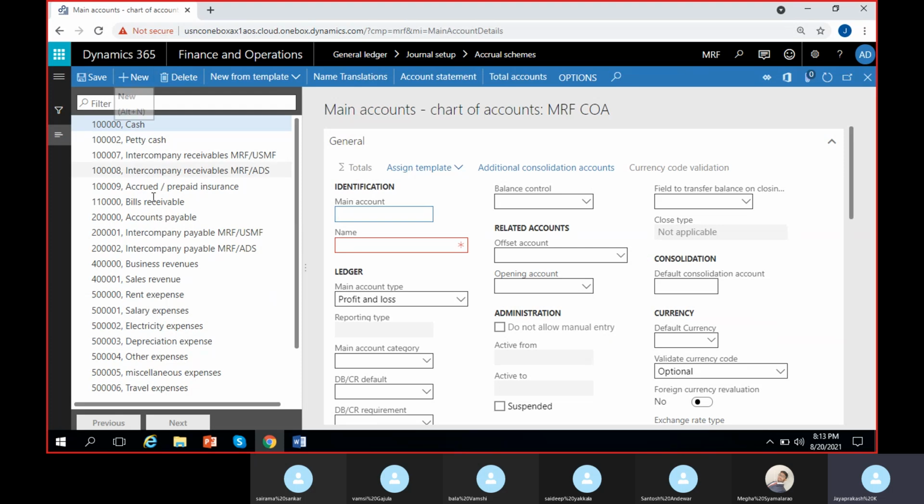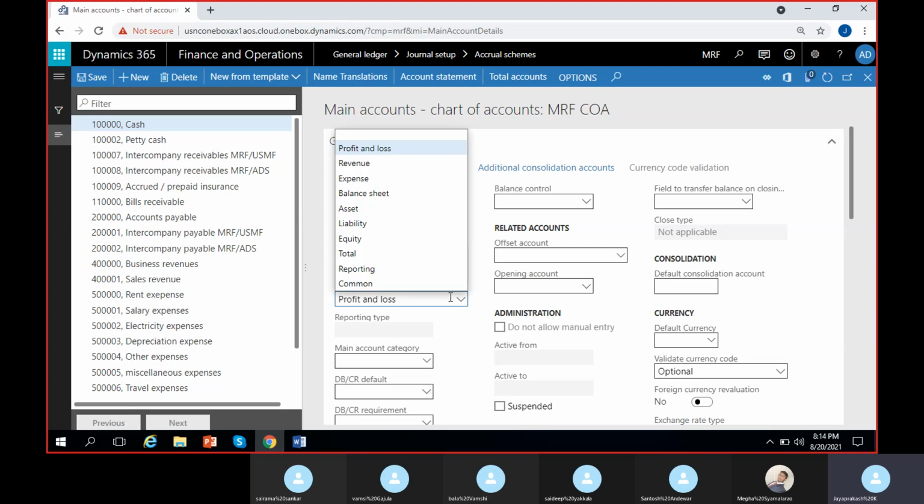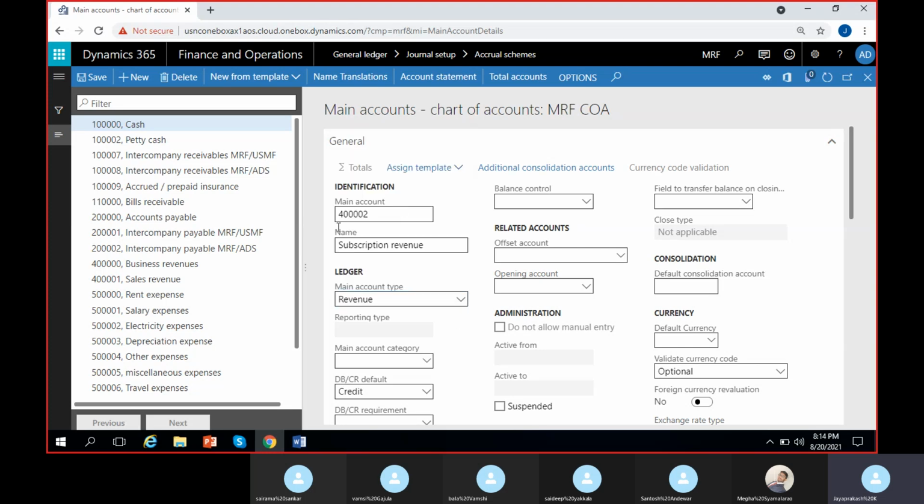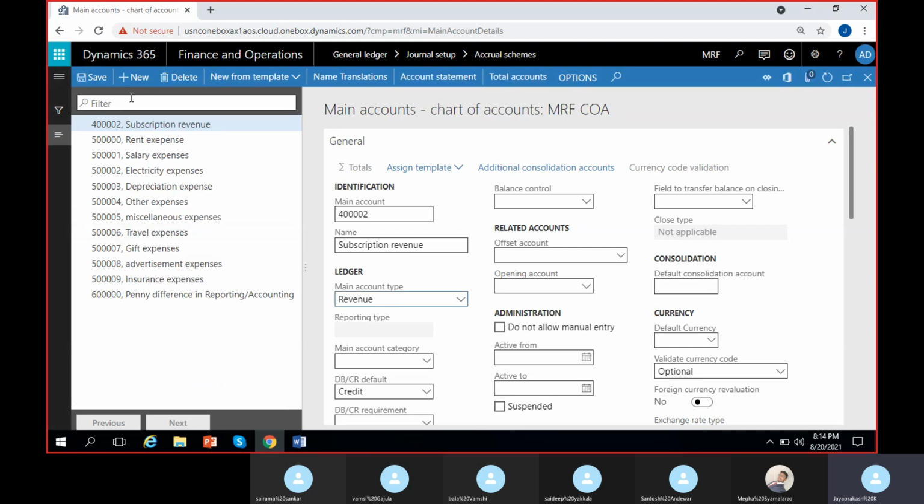So what is the first account? I'll give subscription fees, 4 series, right? Revenue account. So I'll give 4,02,000. Subscription revenue account, right? So I'll give revenue, save it, right?